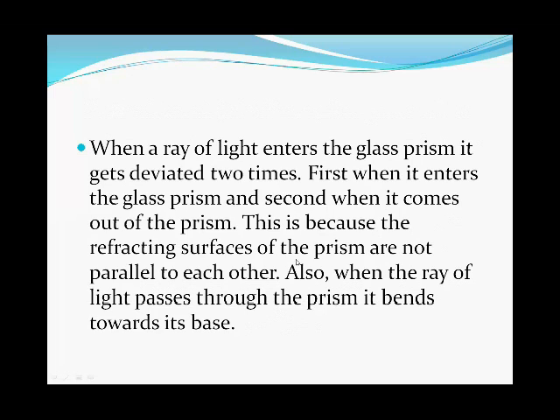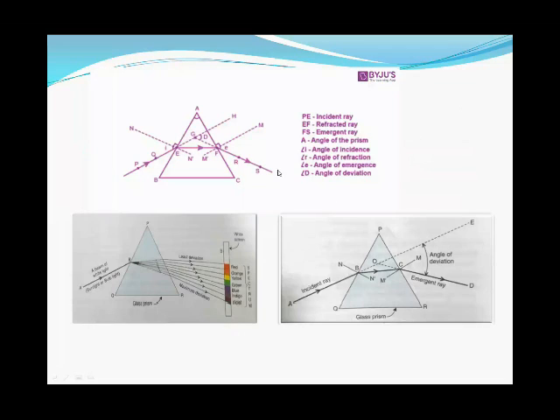This is because the refracting surfaces of the prism are not parallel to each other. Also, when the ray of light passes through the prism, it bends towards its base.